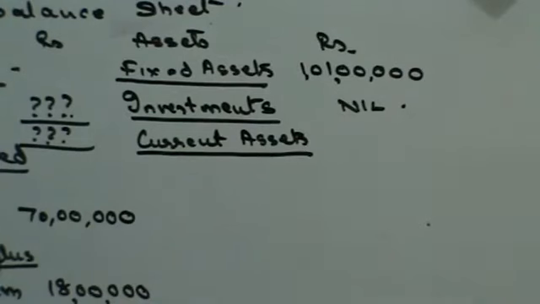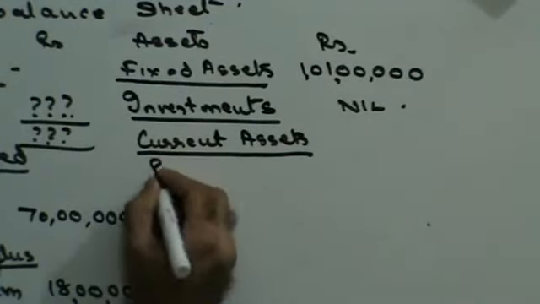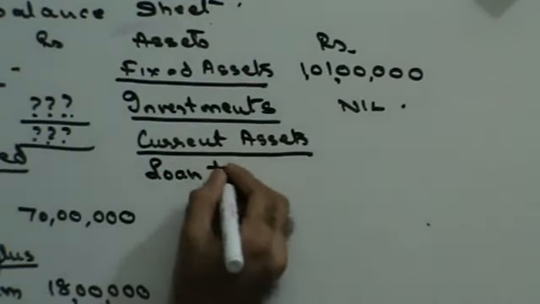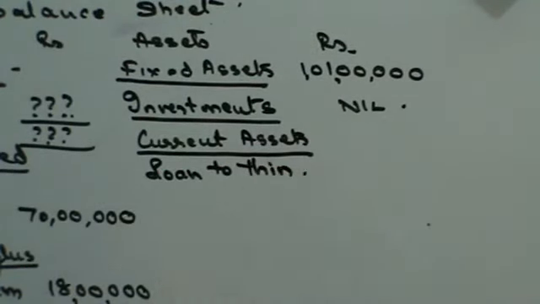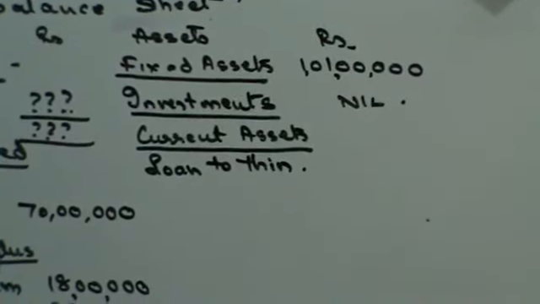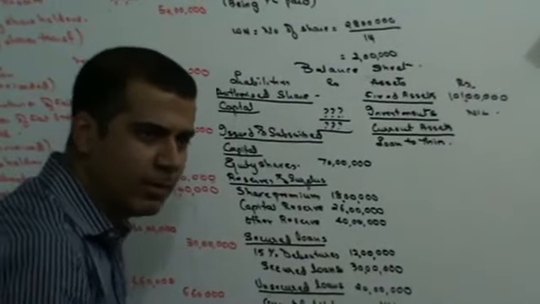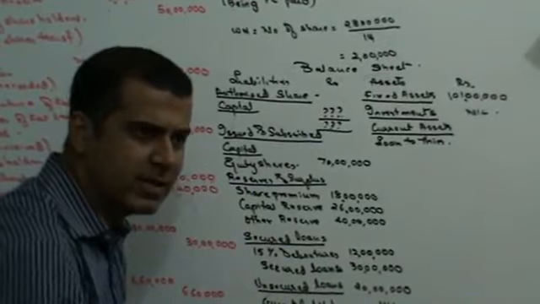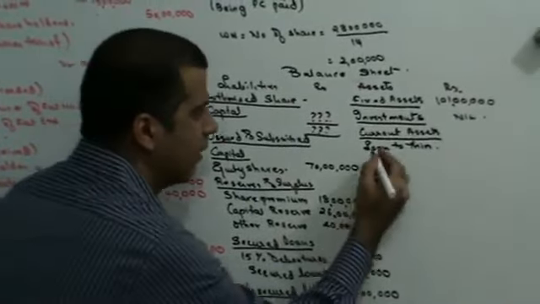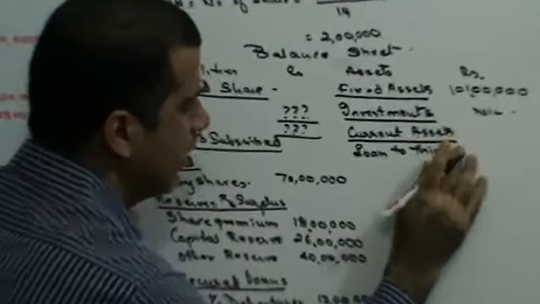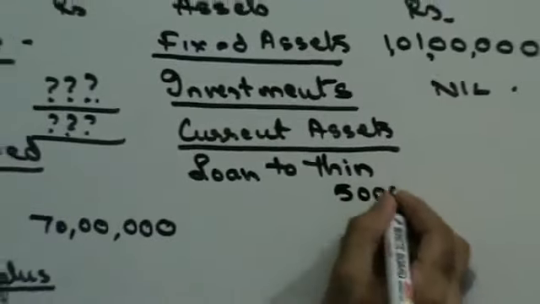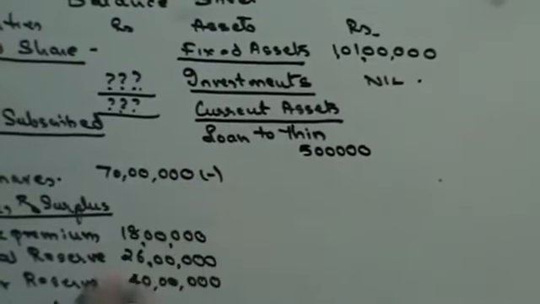In current assets, you have a loan to Thin Limited. Now see, you had given a loan of 5 lakh to Thin Limited and you have purchased Thin Limited. You had given a loan to a company, you have bought that company. Will you get that loan back? No, because the payer of the loan and the receiver will be the same. And remember I told you I will show you this entry later.